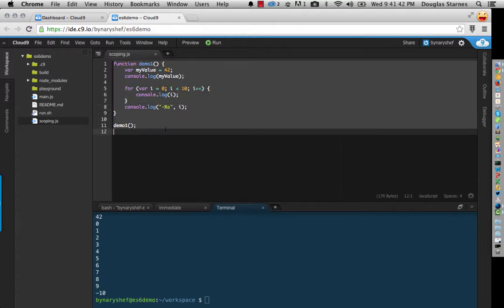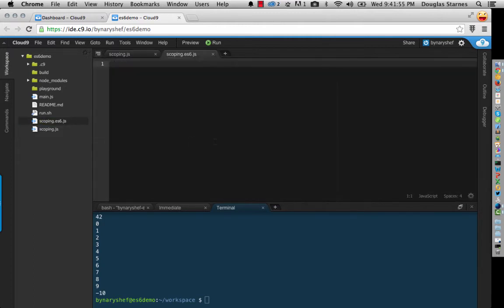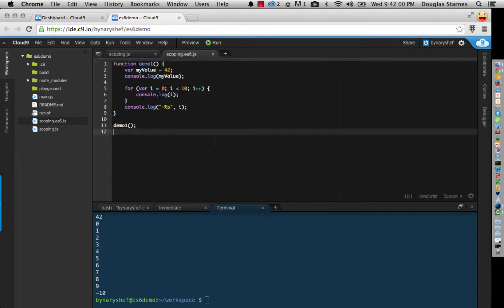ES6, and what I'm going to do is copy this and create a new file. I'm going to call this scoping-es6.js, and open this and paste it in here. Here's one thing that you have to do to make this act like it would in C# or Java: change this var to let. So now let's put this into an ES6 file we can run through Traceur.